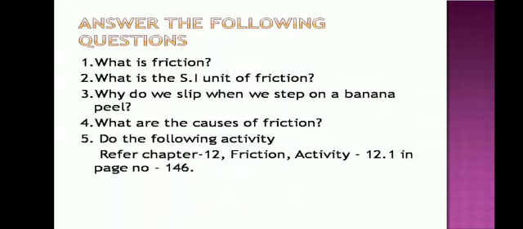Answer the following questions. What is friction? What is the SI unit of friction? Why do we slip when we step on a banana peel? What are the causes of friction? Do the following activity. Refer to chapter 12, Friction, activity 12.1 on page number 146.